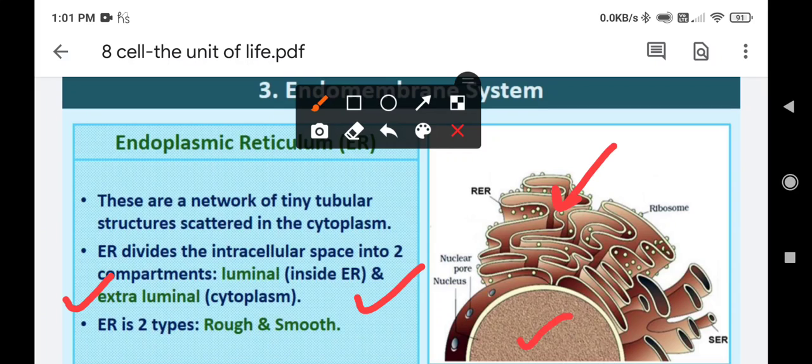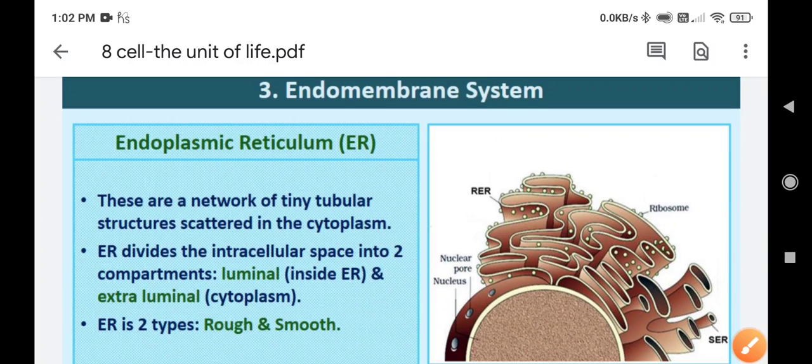Luminal means inside endoplasmic reticulum. Whatever space is present inside endoplasmic reticulum, it is known as luminal, and the space which is present outside, that is in the cytoplasm, is known as extraluminal. Endoplasmic reticulum can also be divided into two more types, rough and smooth endoplasmic reticulum.